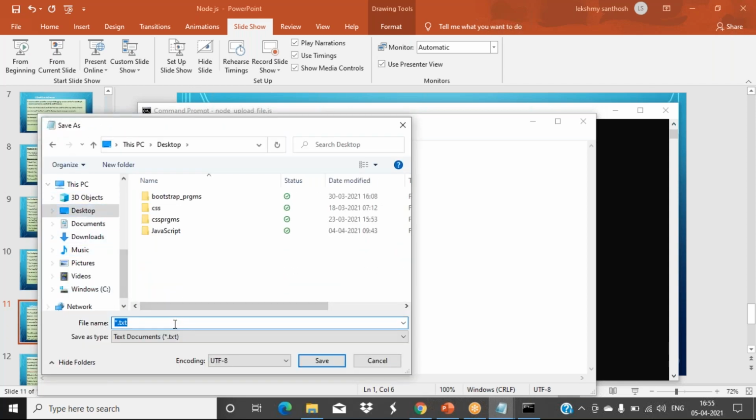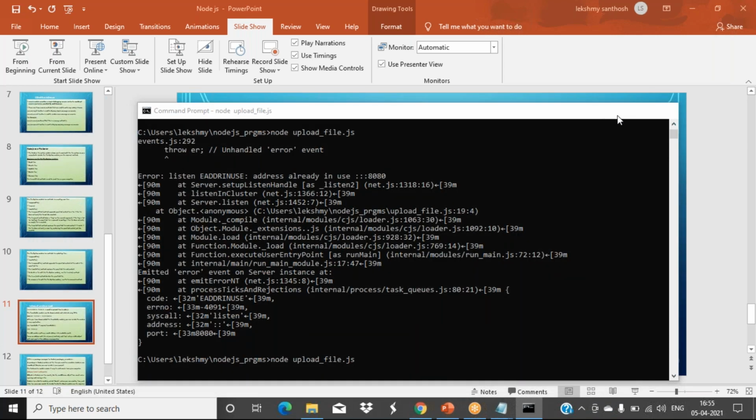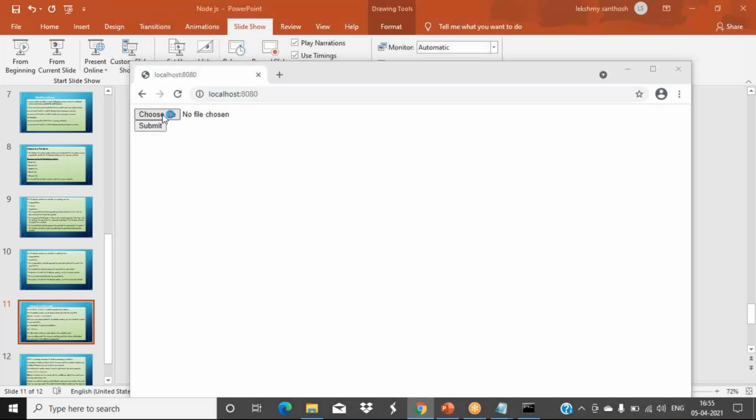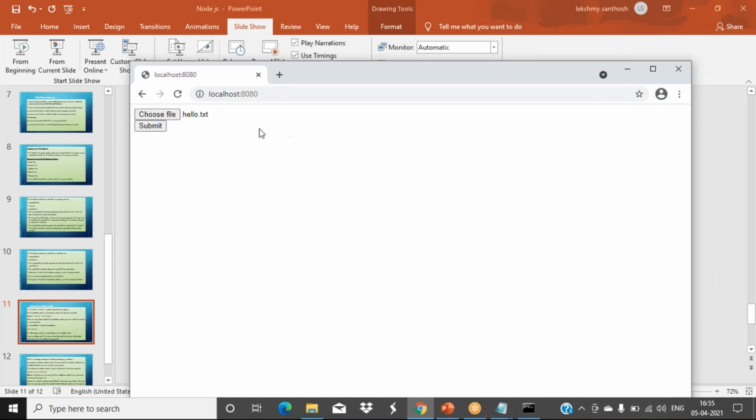Saving in the desktop. When I click on this choose file, now I can select that hello file. Click on open. If you click on submit, it is showing what file is uploaded. Okay, so where is that file uploaded? To your server. Okay, clear this part? Any doubt?